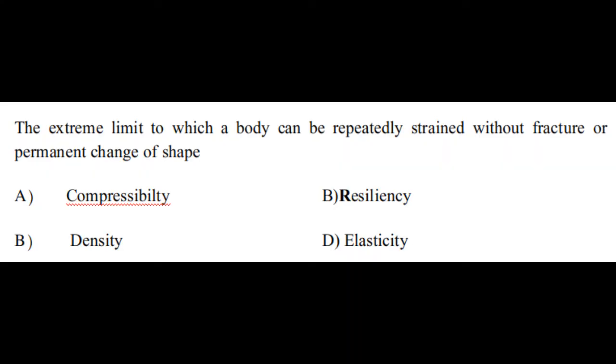Let us see past GATE question. The extreme limit to which a body can be repeatedly strained without fracture or permanent change of shape. Number 1, compressibility. Number 2, resiliency. Number 3, density. Number 4, elasticity. The correct answer is resiliency.